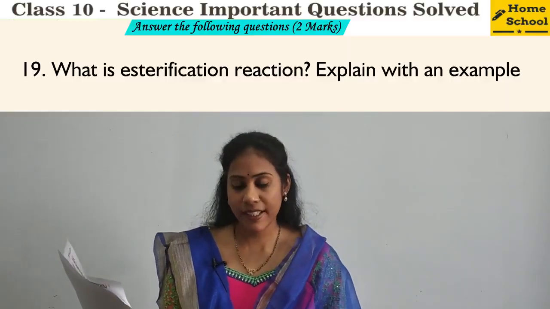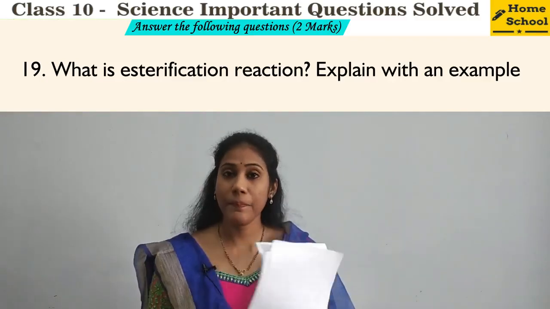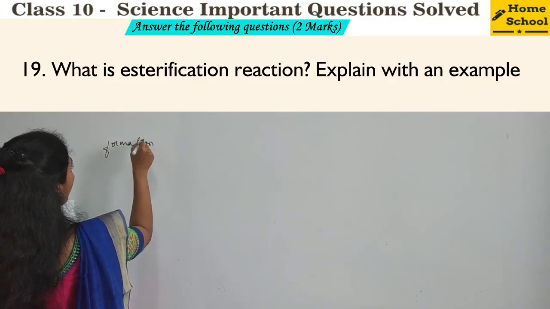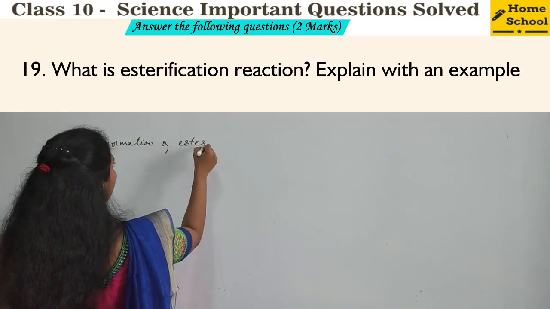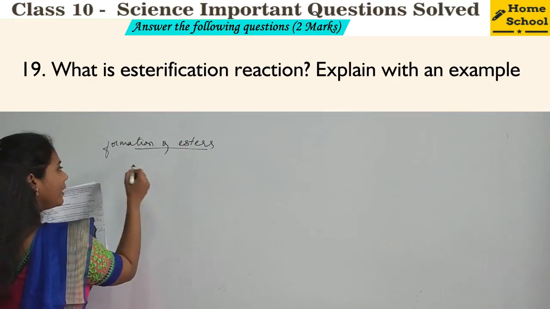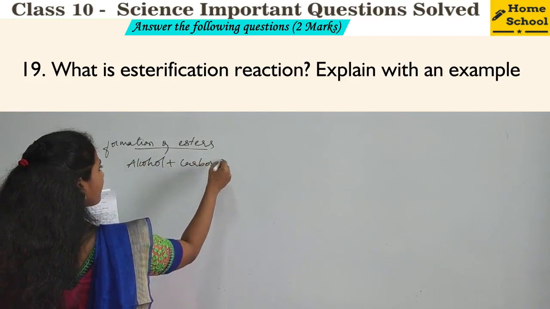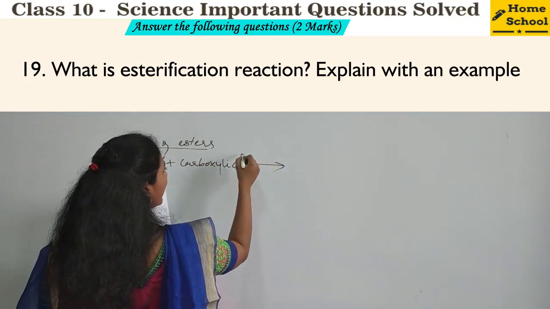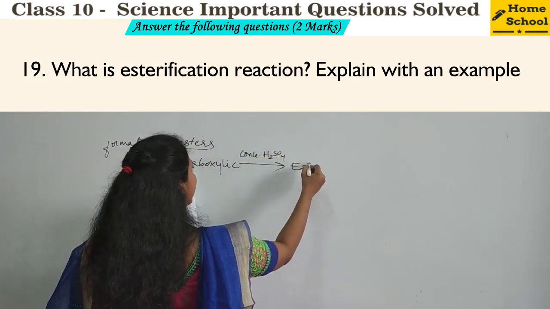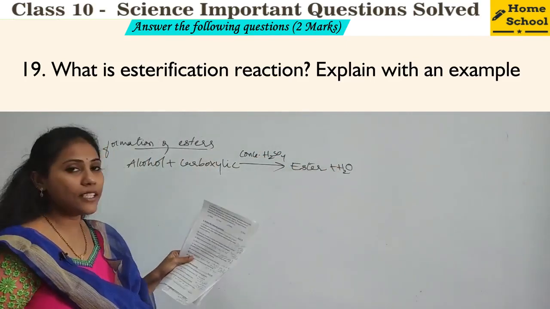Coming to the next question, that is the 19th question. What is esterification reaction? Explain with an example. So formation of esters, right? Formation of esters is called esterification reaction. So how do you mention the equation? You have to take one alcohol and one carboxylic acid, and when you treat it in presence of concentrated sulfuric acid, you will get ester, right, along with water. This is what we call esterification reaction.